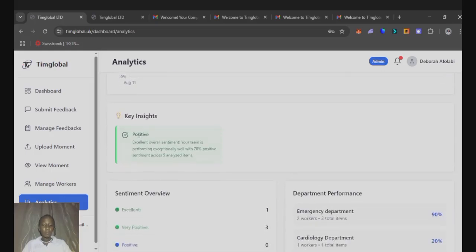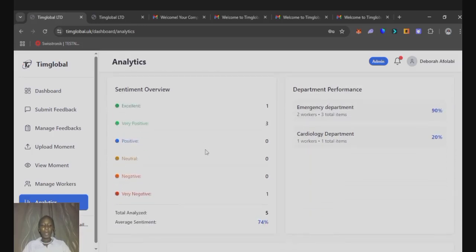Okay. So the key insight, so it has analyzed it for us. Okay, what is really going on in this organization? So we can see that it is positive. Excellent overall sentiment. Your team is performing exceptionally well with 78% positive sentiment across 5 analyzed items. Wow. So this organization is doing well, it's not doing bad. So the sentiment score, we have 1 excellent, 3 positive, then 1 is very negative. So the average sentiment is 74%.